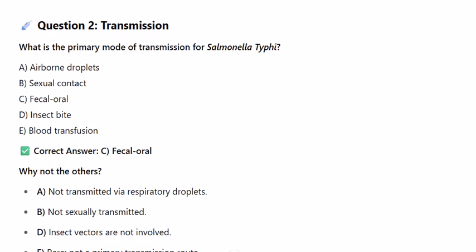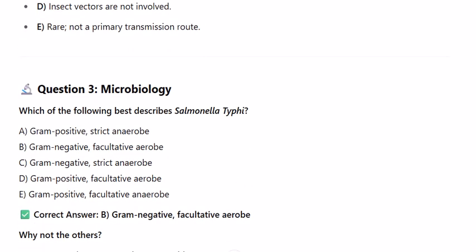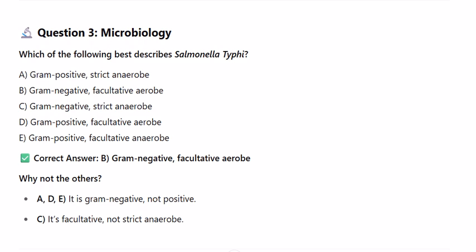Question 3. Microbiology. Which of the following best describes Salmonella typhi? A. Gram-positive, strict anaerobe. B. Gram-negative, facultative aerobe. C. Gram-negative, strict anaerobe. D. Gram-positive, facultative aerobe. E. Gram-positive, facultative anaerobe. Correct answer, B. Gram-negative, facultative aerobe. Why not the others? A, D, E. It is gram-negative, not positive. C. It's facultative, not strict anaerobe.